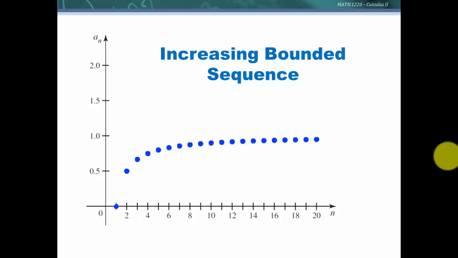Here is an increasing bounded sequence. We can see that there is an m such that none of the terms in the sequence are greater than that, and we can see there is a little m such that none of the terms in the sequence are less than that, yet this sequence is increasing because any term is less than the term to the right of that. So now we have some terminology for these sequences.